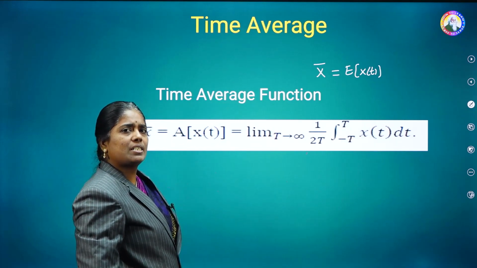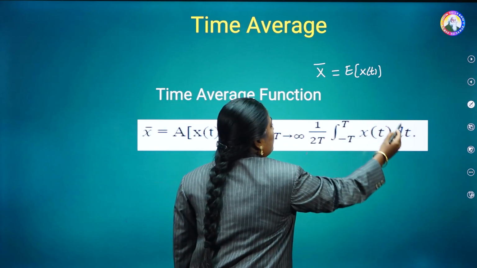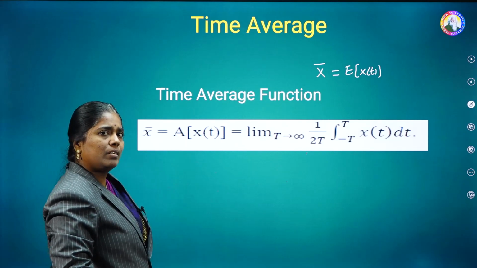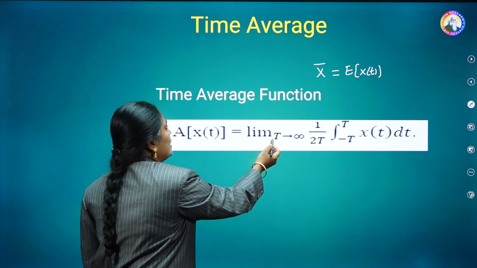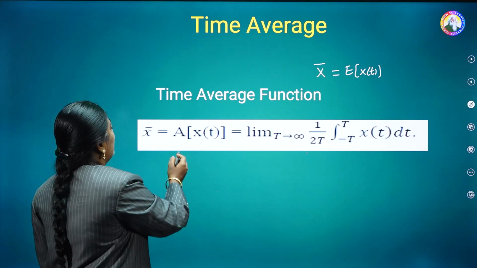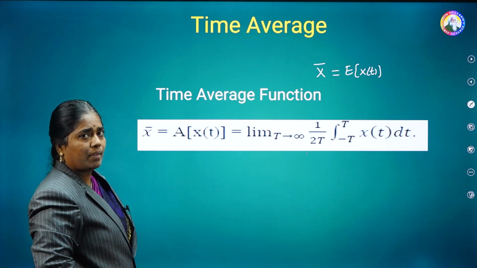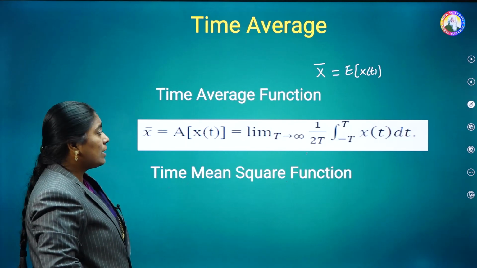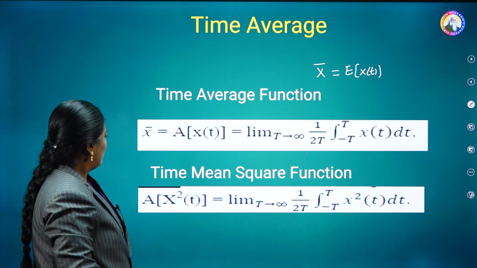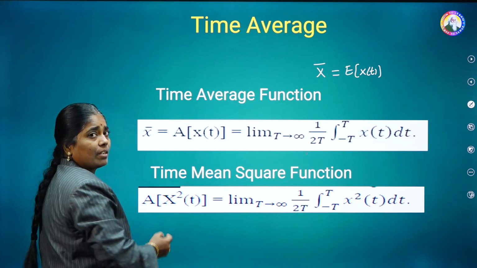For the case of statistical average, without this t, we are going to calculate only by using this. But now here, we are going to include time t. So that's why this is the formula for the case of the time average function. Once again, see that the time average is indicated as A of x of t. And the next one is time mean square function. The notation for this one is A of x square of t.